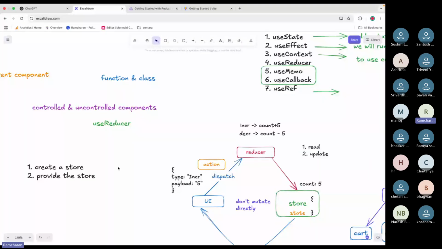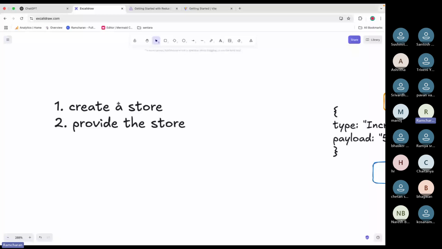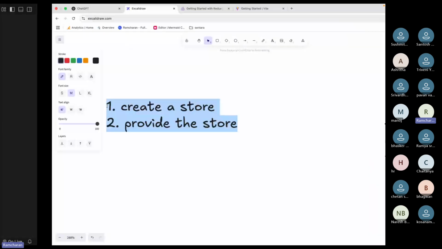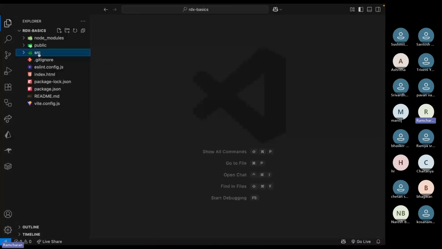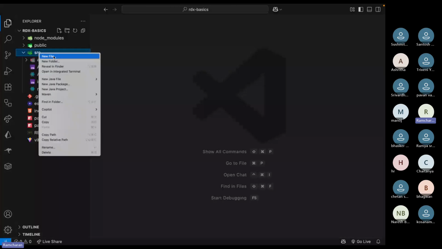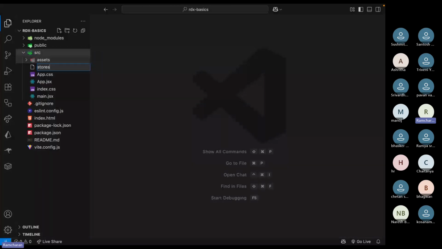So how will you create a store? I have these packages, Redux Toolkit and React Redux, so now I can easily create a store. In the source folder, you just create a new file called store.js, like this.